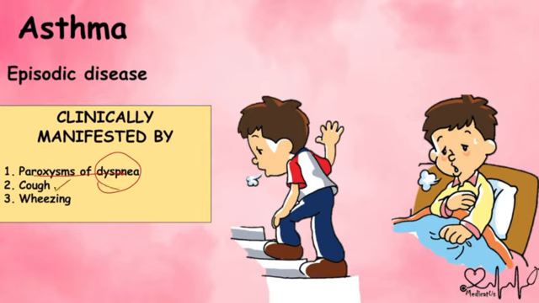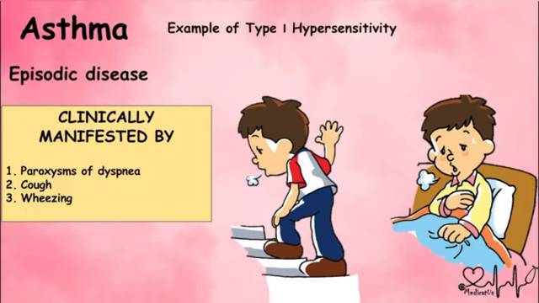The other thing is cough. Because of the excess amount of mucus secretion, there will be cough and wheezing. Because of mucus the patient is not able to breathe properly, and because of that we'll see wheezing. And it is an example of type 1 hypersensitivity.